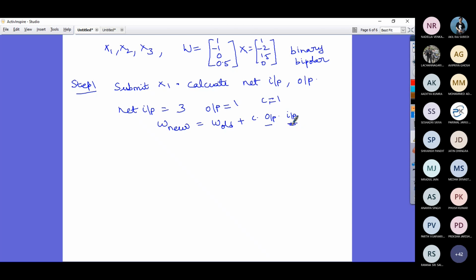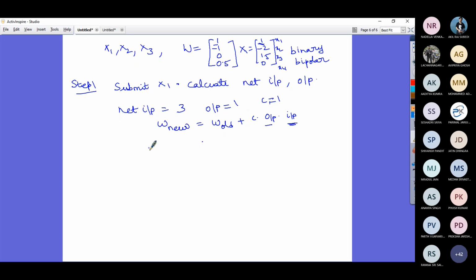When I am modifying the connection of the first input, I am considering this connection weight and the corresponding input.